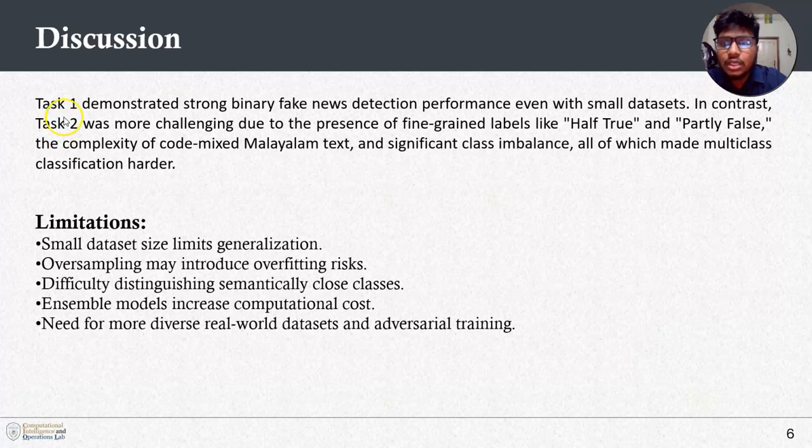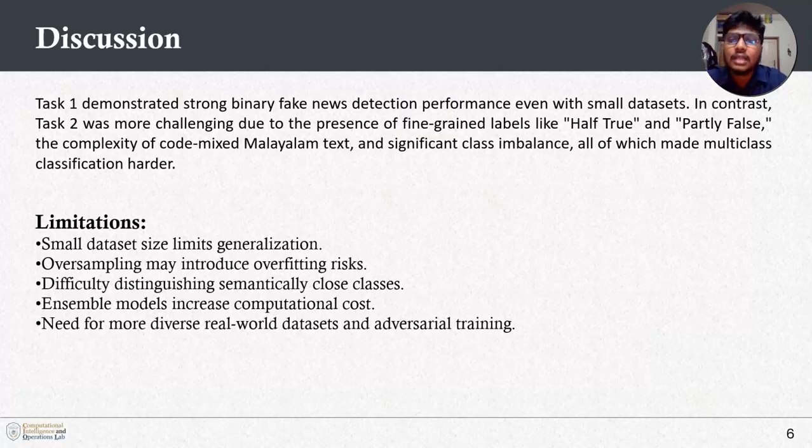Now, to conclude our poster, task one demonstrated strong binary fake news detection performance even with a small dataset. In contrast, task two was the most challenging for us due to the presence of fine-grained labels like half true and partially false, the complexity of code-mixed Malayalam text, and significant class imbalance, all of which made multi-class classification harder.